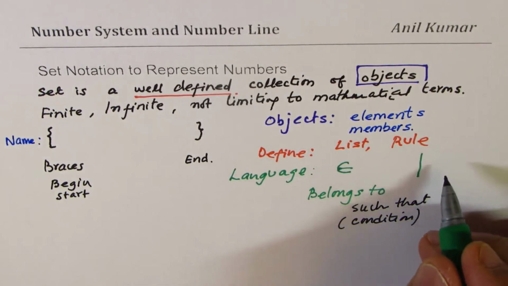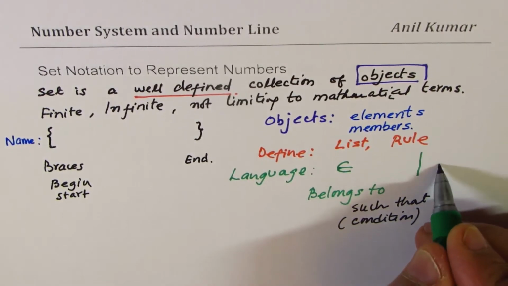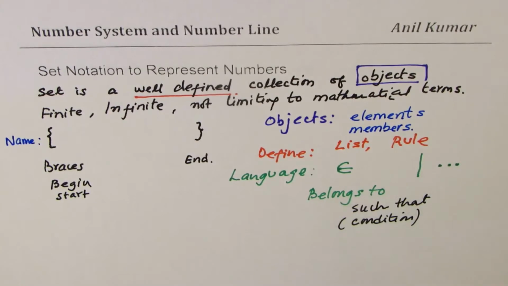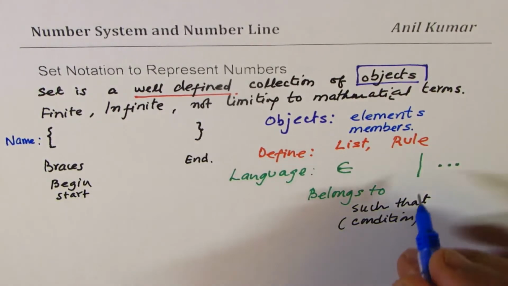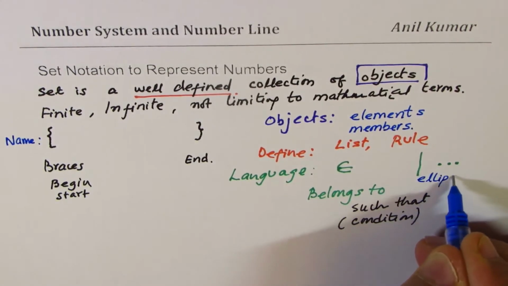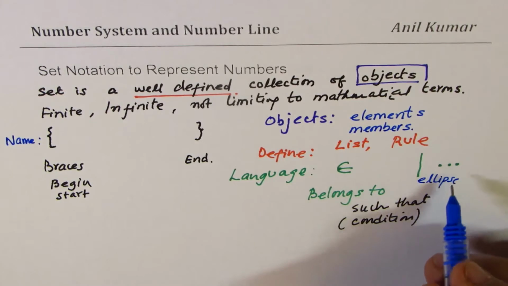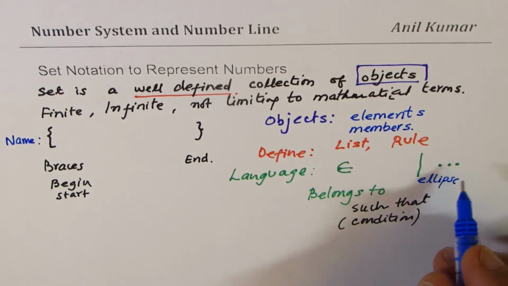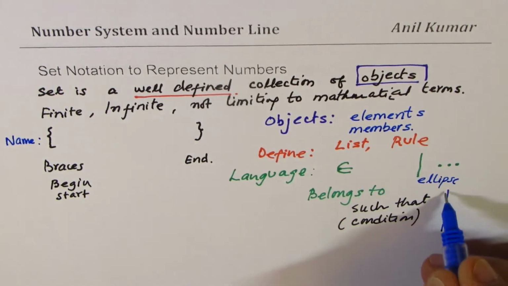We also use these dots. These dots, in English, we call an ellipsis. They represent that it extends.